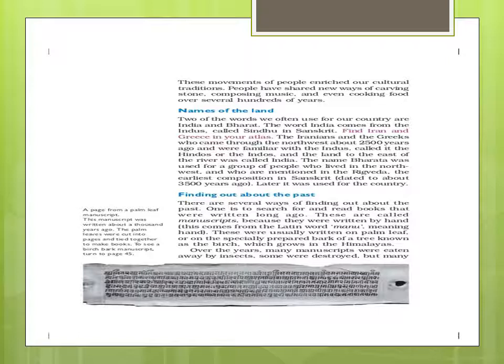It was used for a group of people who lived in the northwest. The people in the northwest are described in the Rig Veda, and the name mentioned there is Bharata. On that name, our country's name became Bharat. So these were the names of the land, why we call it India and Bharat.